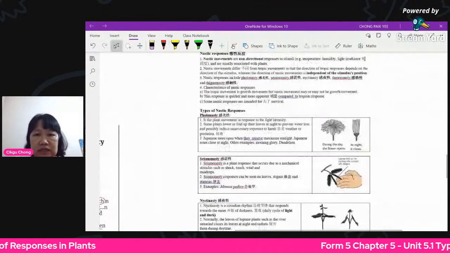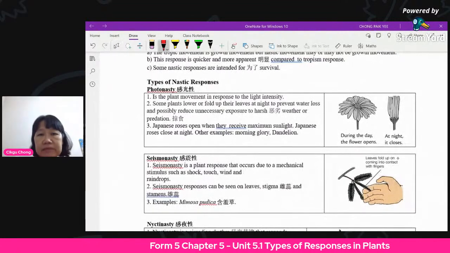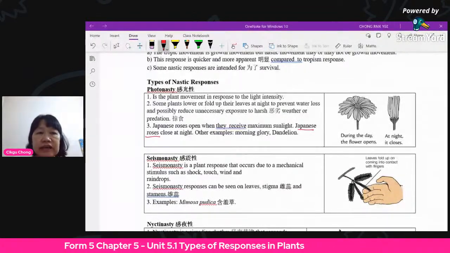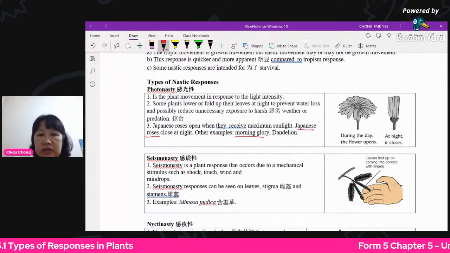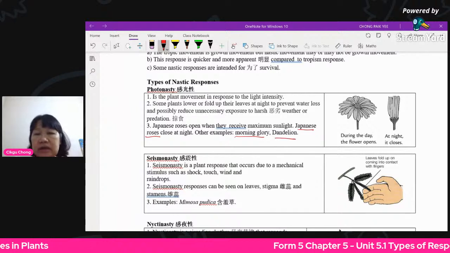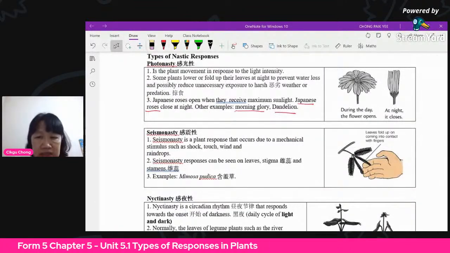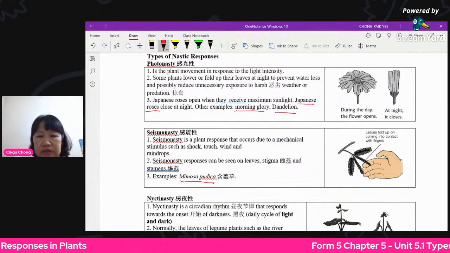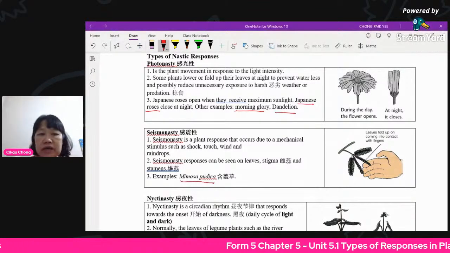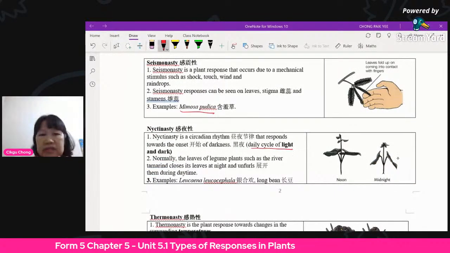So nasty, not flower. Examples. I give you the example of the Japanese rose closing at night because it is not bright anymore. Another example is morning glory, and dandelion. Okay, the flower closes up at night. Seismonasty, they give you the example of when you touch the thing, the Mimosa pudica. All right, so it closes. Okay, right. Nyctinasty is a rhythm of day and night. Okay, the daily cycle of day and night.